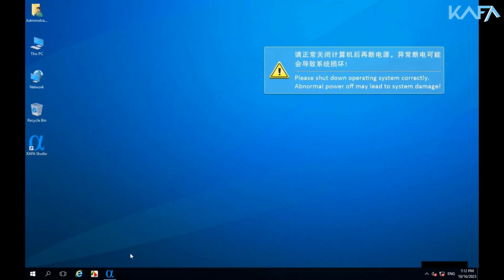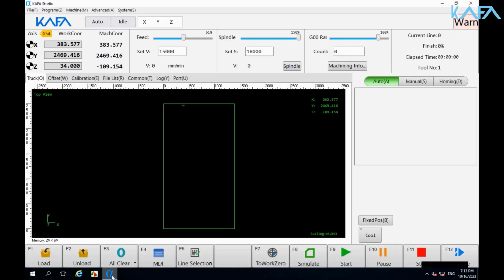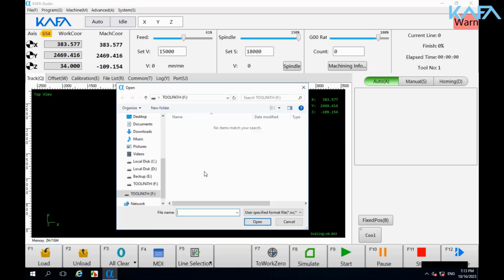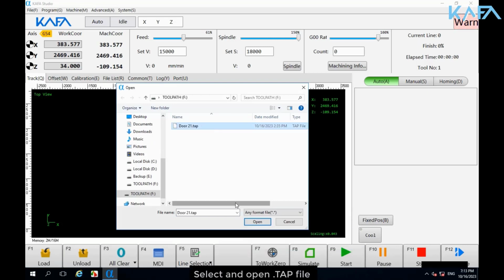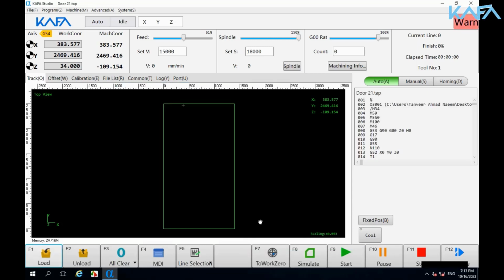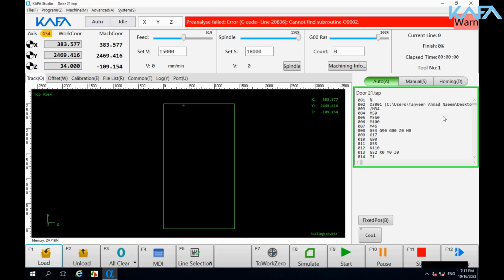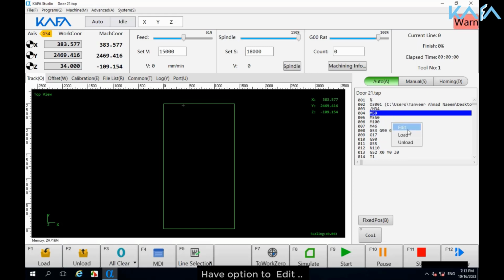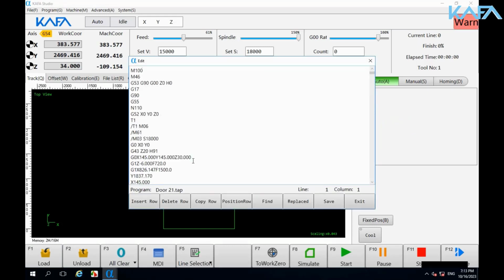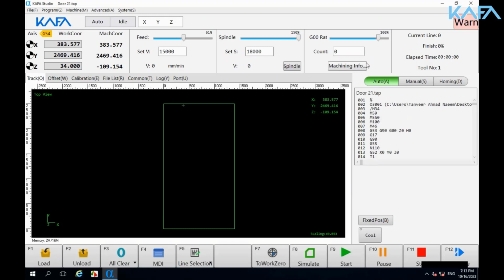Now the tap file. Load the tap file. This time, change the file format. Click here. Click any format file. Select and open the tap file. Have option to preview. Have option to edit. Let's run this file.